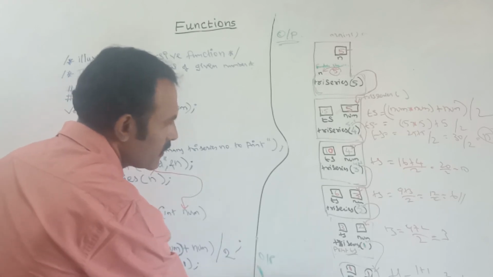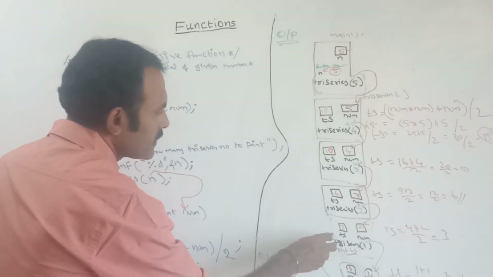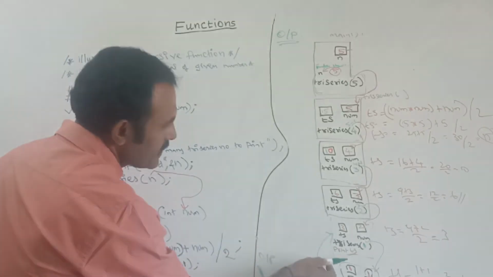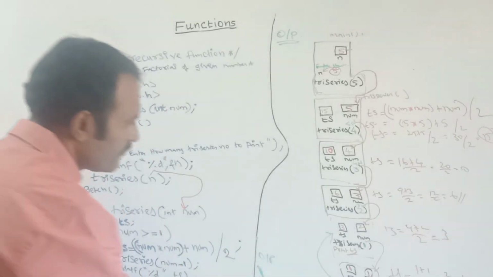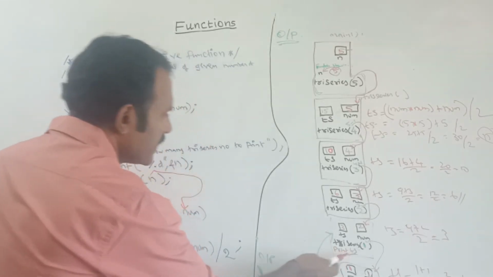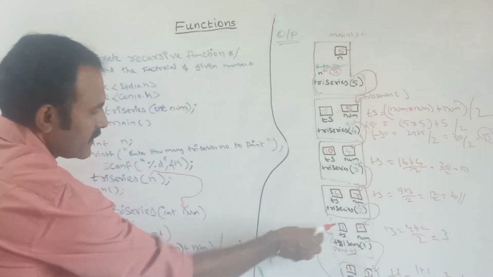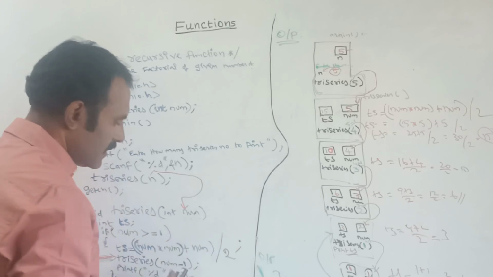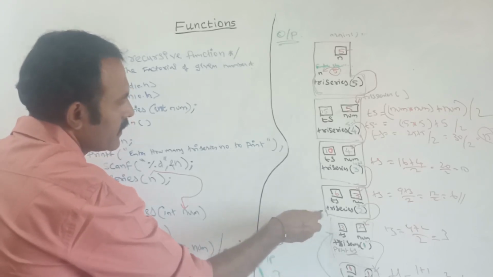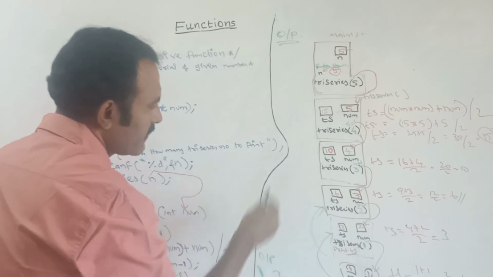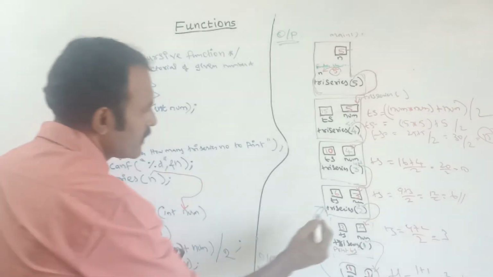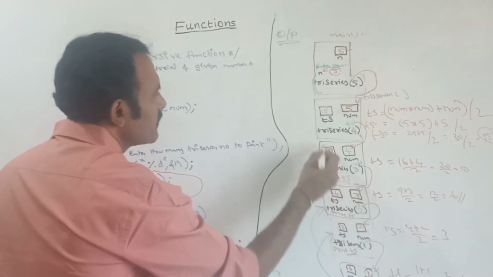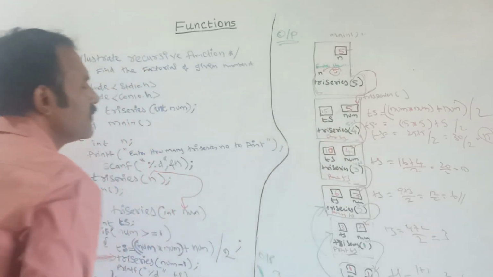After that the controller will move in the backward direction. Here, each and every time after the try series, this print statement will be printed. So here I am telling to print the ts value. Ts value is, next value is 3. After it will come back to here. Next, in the backward direction, I am telling to print the ts value for each and every time, up to this.